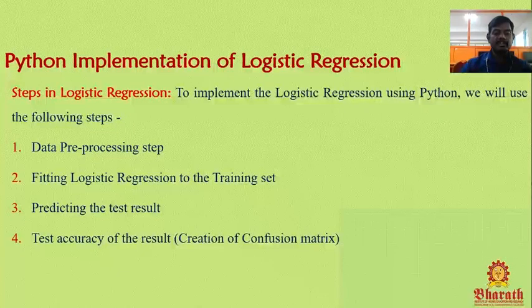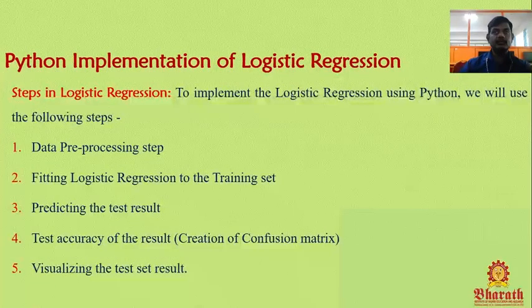What about the fourth step? Test accuracy of the results. So you predicted the value. Once you predicted, we need to test the accuracy of the result. For this, we are using the confusion matrix. Confusion matrix is an inbuilt function in Python. So we are using the confusion matrix for getting the accuracy from the result.